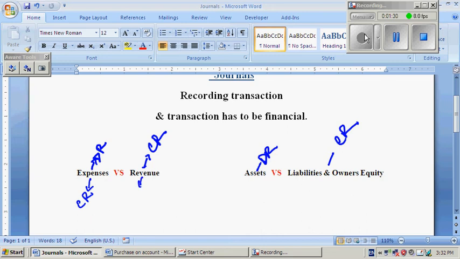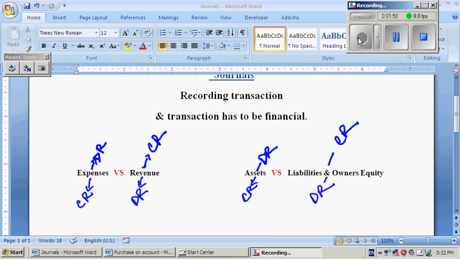If revenue increase, that occurs debit. On the other hand, if asset decrease, that is called credit. If liabilities and owner's equity increase, that is called debit. Please remember these golden rules.